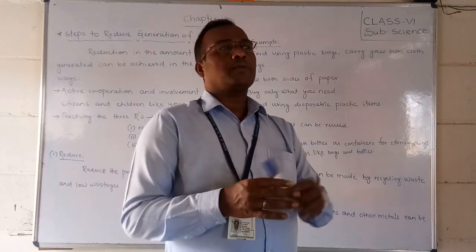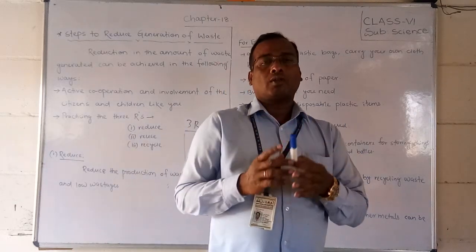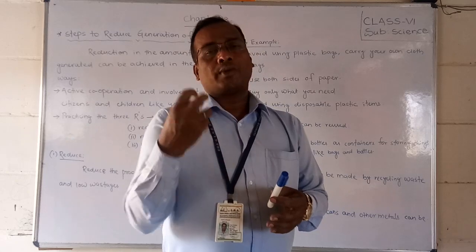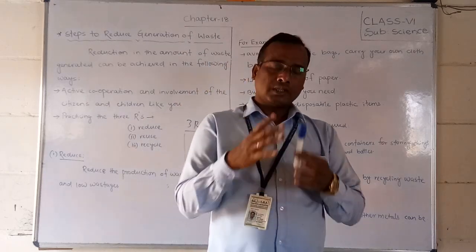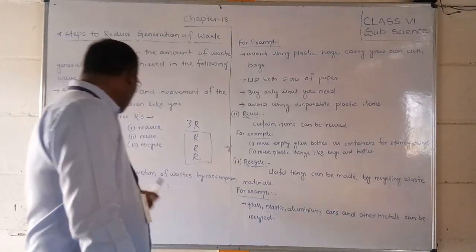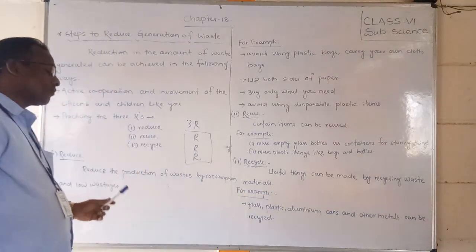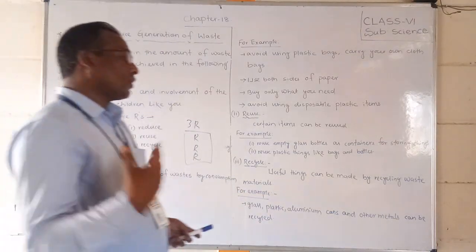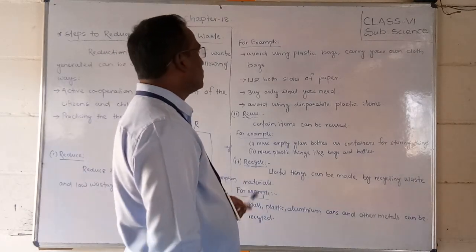Suppose you have bought 10 pens, what will happen? The using will become slow. Whenever it is less, you will use it slowly, because you are not getting sufficient. Okay, so that is the method you have to follow. If you reduce production as usual, the use will automatically be reduced.